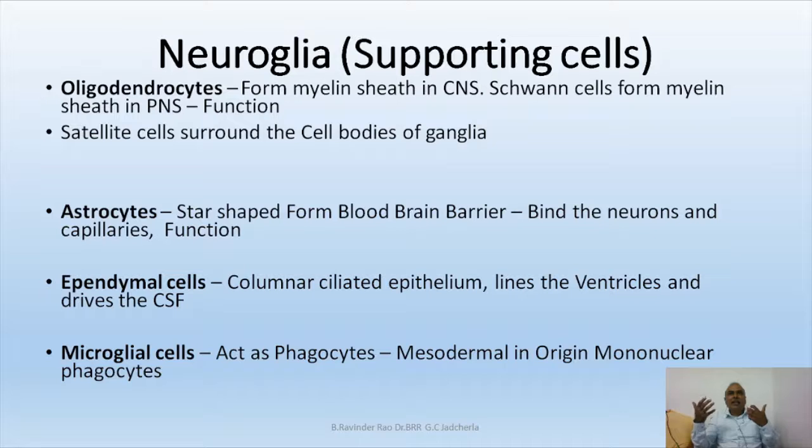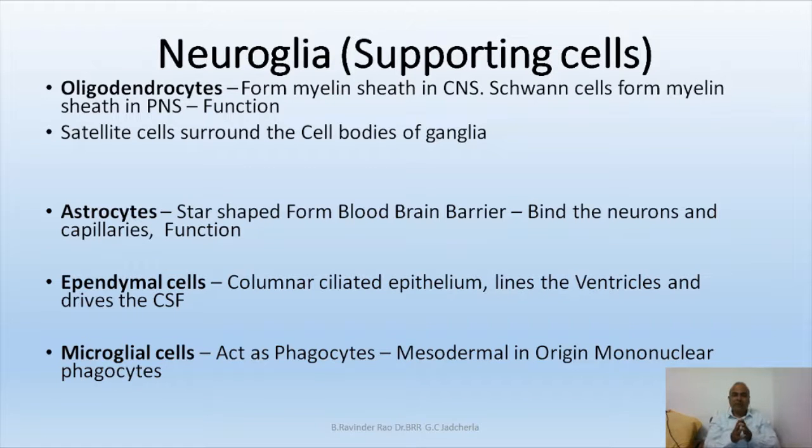On the other side, they attach to the brain cells. So between the brain and the blood, a layer of astrocytes is always formed. Hence, it is often described as the blood-brain barrier. The blood-brain barrier is formed by astrocytes.